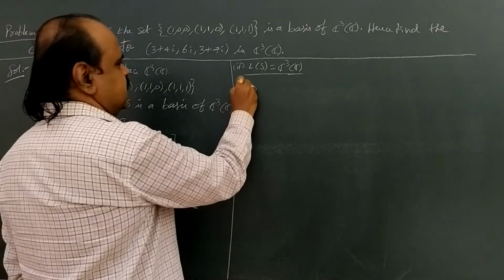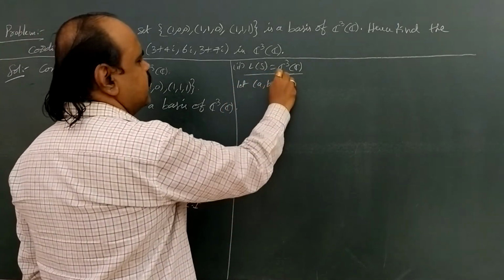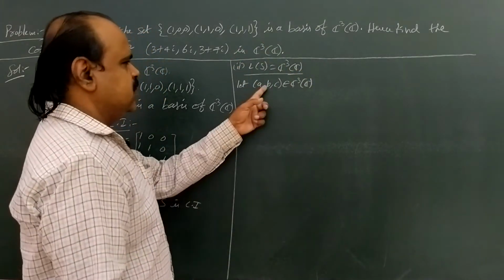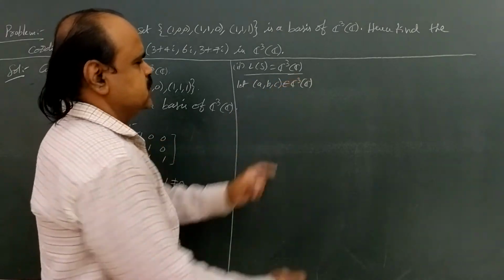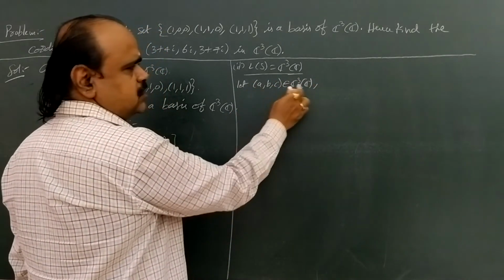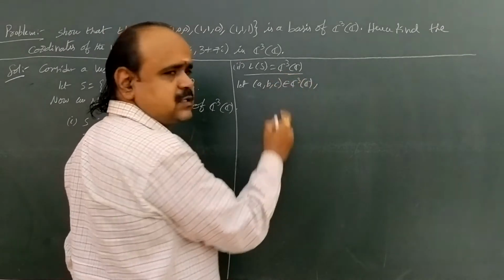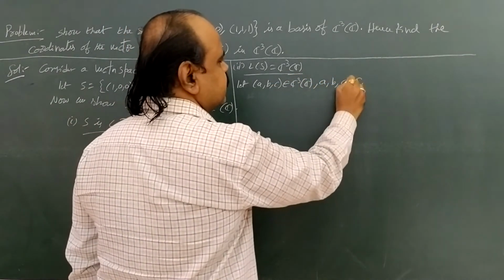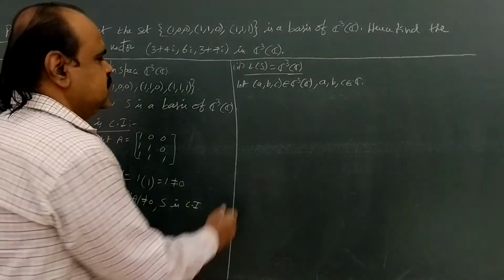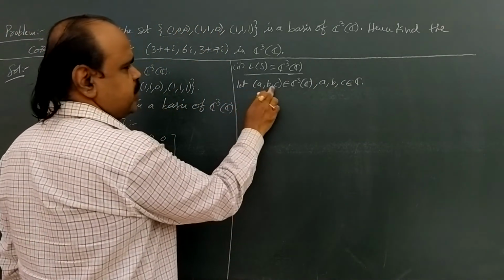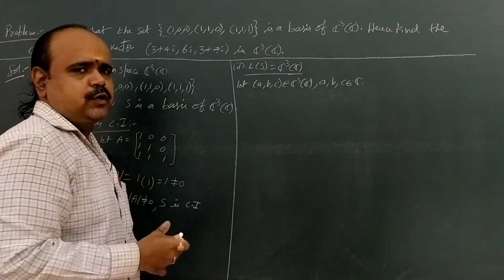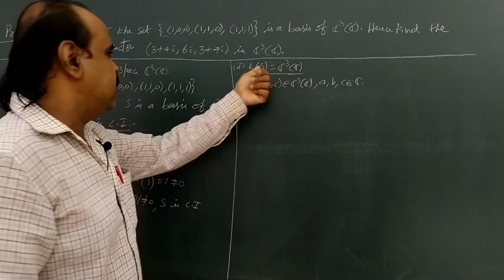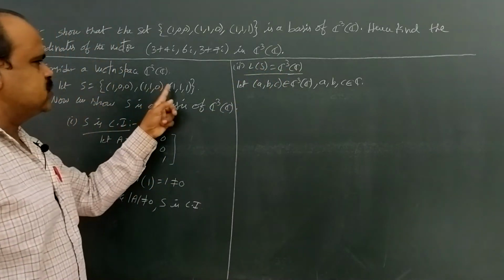For that, let (a, b, c) belong to C cube over C. Here a, b, c are complex numbers, and the field of scalars is C. Now we are going to prove this (a, b, c) in C cube is a linear combination of the vectors (1,0,0), (1,1,0) and (1,1,1).